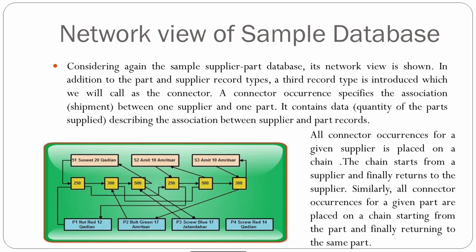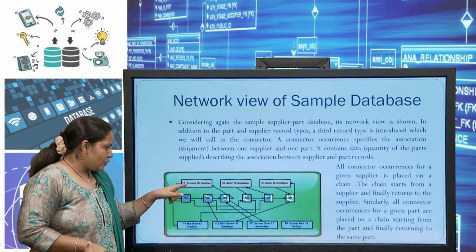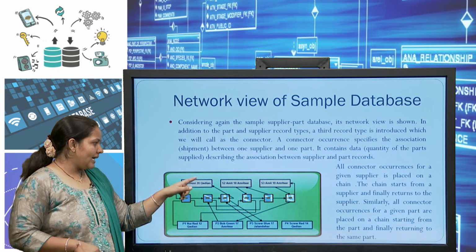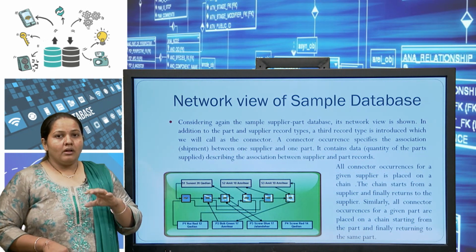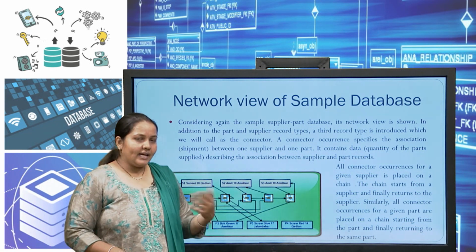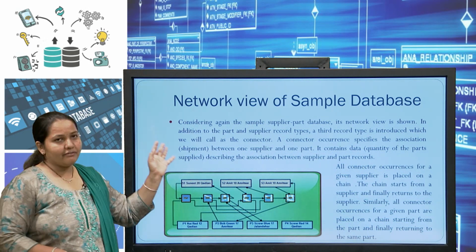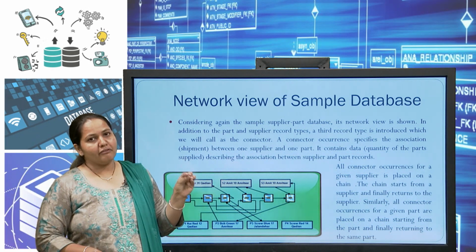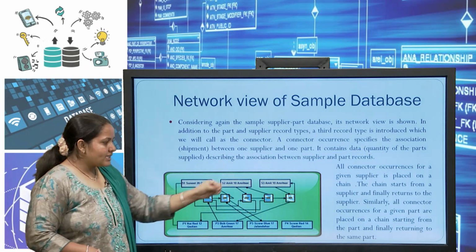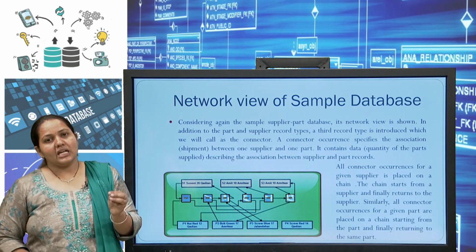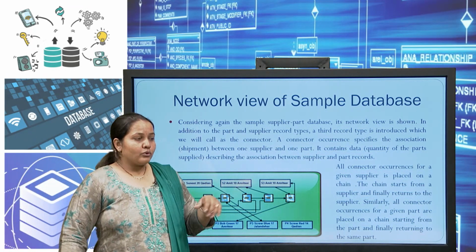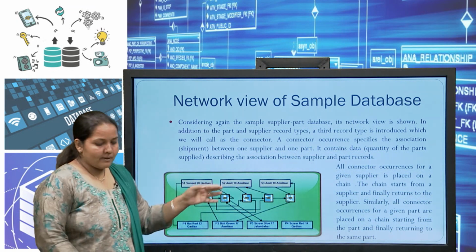Just see here, this is the example. Which part does Sunit supply? P1, that is a nut. Which quantity? 250. If Sunit also supplies P2, then I have to add one more connector, that is 300, and then P2. If that is added, again it is just a structured view. In this we must take care of connectors. If I add something, then I have to add connectors with both. If a more complex relation design is there, then we have to design a more complex view of this model.